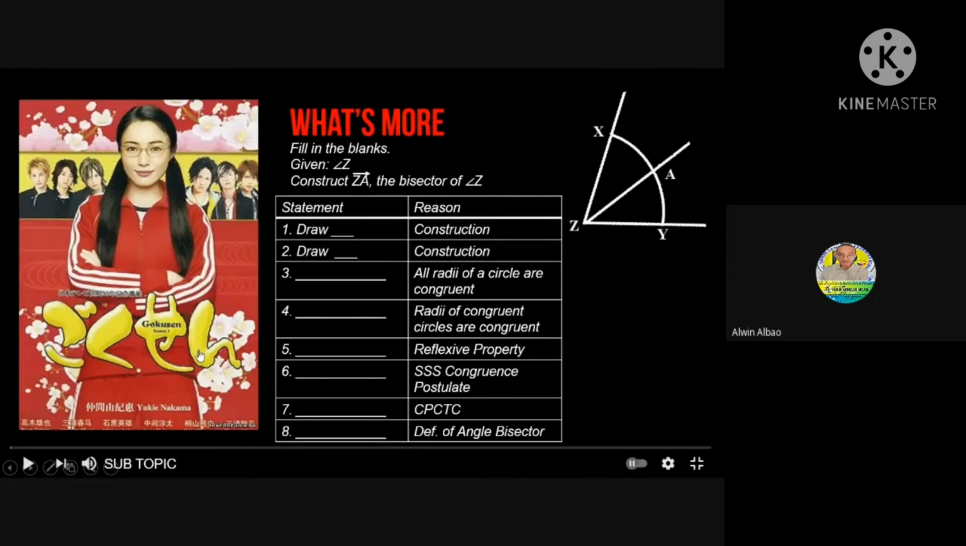So what's more, the problem is you have to fill in the blank. Given our reason, you have to write the statement. Given, we have the angle C, and then we have to construct the ray CA, which is the bisector of the angle C. Okay, so we have angle XZA and angle YZA. So you have to complete the statement. Okay, so your answer will be written on your answer sheet. Okay, next.